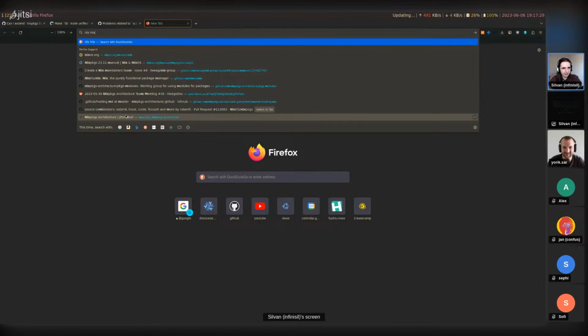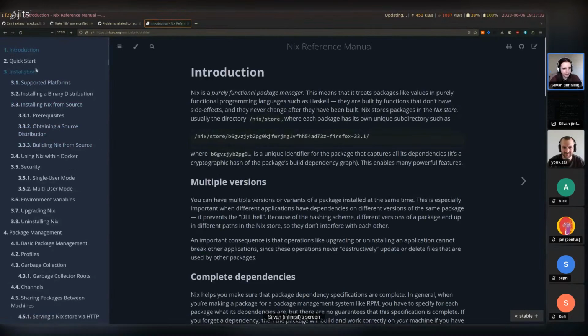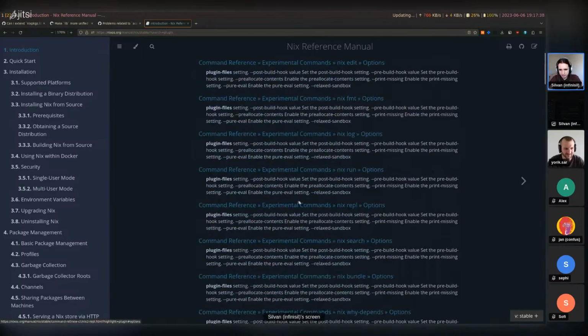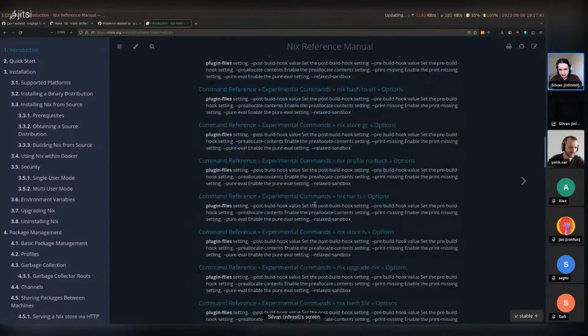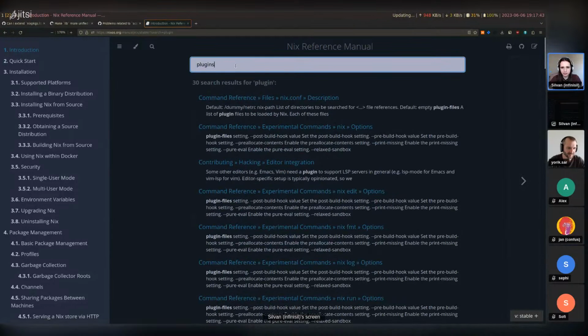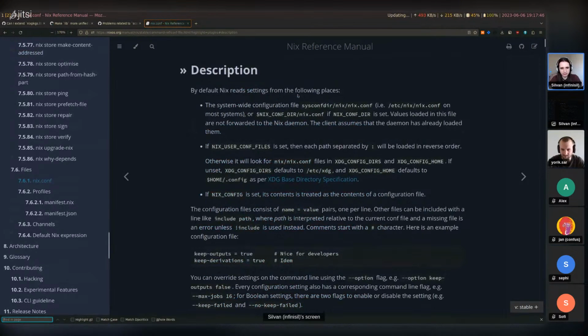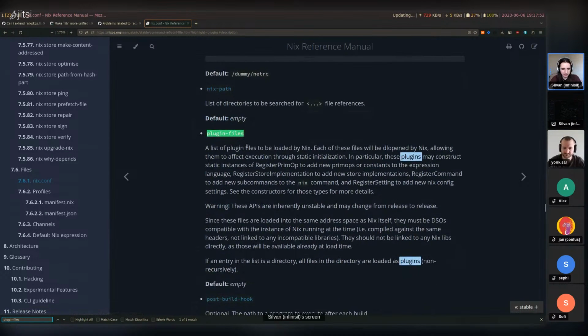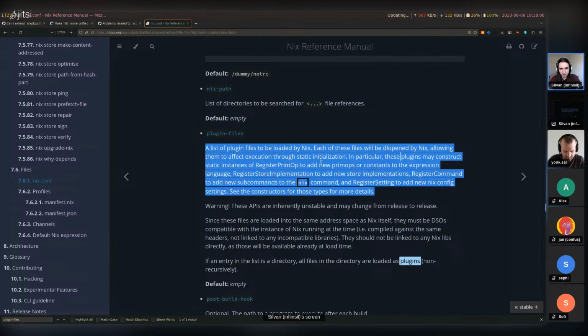And I'm actually gonna check if this is documented in the Nix manual. Let me search for plugin. Nix edit, experimental commands. That's a lot of matches, but none of them seem relevant. I guess, yeah, nix.conf, plugins, plugin files. So this is something you would have to change right in the nix.conf file. I guess you don't need admin privileges because you can also use a local nix.conf file, I think. But yeah, plugins allow you to extend the built-ins with further primitives.